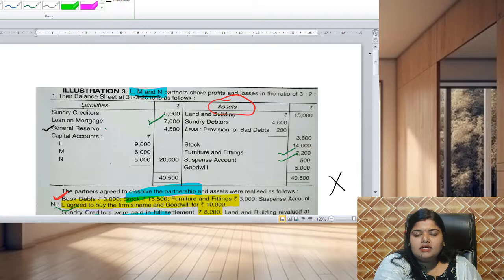So that is the reason why a firm dissolves, because of the mismatch of the partners' mentality, and also due to breach of trust. One partner may help the other partner, or may show that he is helping, but he will misutilize the resources. So when there is a breach of trust, there is no reason to carry forward the business with the same partner. So ultimately the firm dissolves.